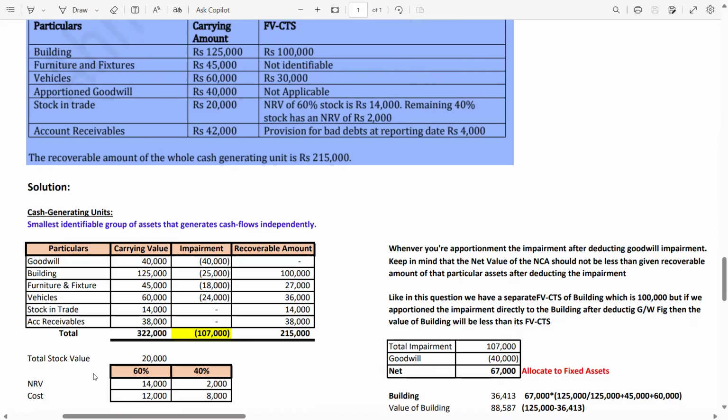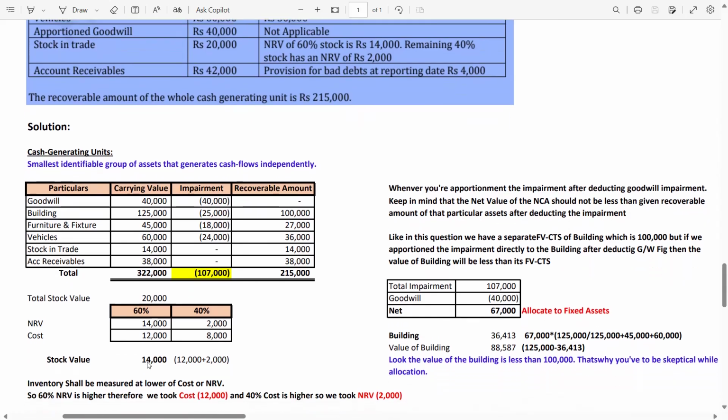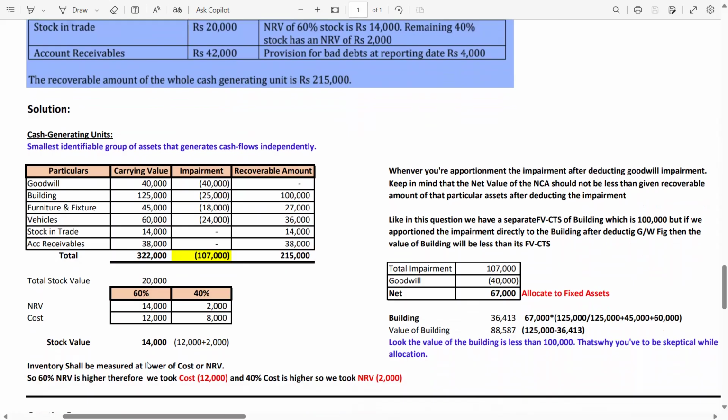Do the working here. The total stock value given in the question is 20,000. For 60% and 40%: the 60% NRV is 14,000, cost is 12,000. 60 multiplied by 20, you will get the 12,000 cost. Now the 40% NRV is 2,000, given in the question, and the cost is 8,000. 40 multiplied by 20, you will get the 8,000. We all know inventory shall be measured at the lower of cost or NRV. So in this case, the cost is lower.